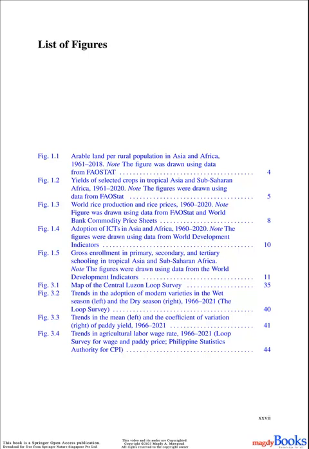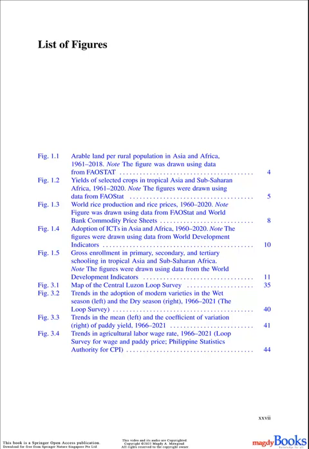List of figures. Figure 1.1. Arable land per rural population in Asia and Africa, 1961 to 2018. Note: the figure was drawn using data from FAO Stat. Figure 1.2. Yields of selected crops in tropical Asia and sub-Saharan Africa, 1961 to 2020. Note: the figures were drawn using data from FAO Stat.